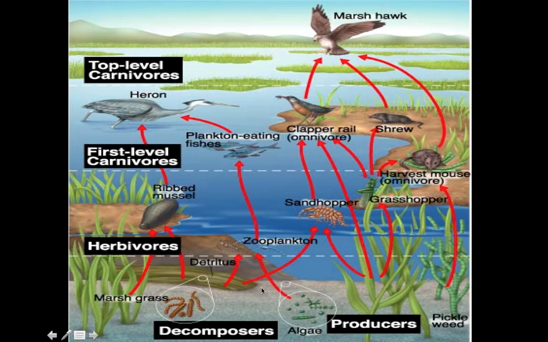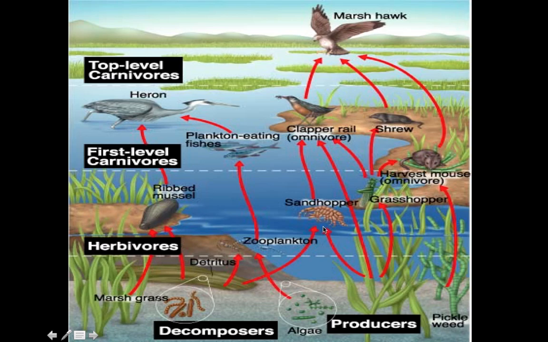So this one's cool because it kind of puts them in chunks as it moves up. And it also has the detritus, which is stuff sinking to the bottom of the water. Also identifies the decomposers, which I like. But doesn't have arrows going down, which it should. But here we have our producers. This is like a marsh or a wetland. And we have the producers creating the energy.